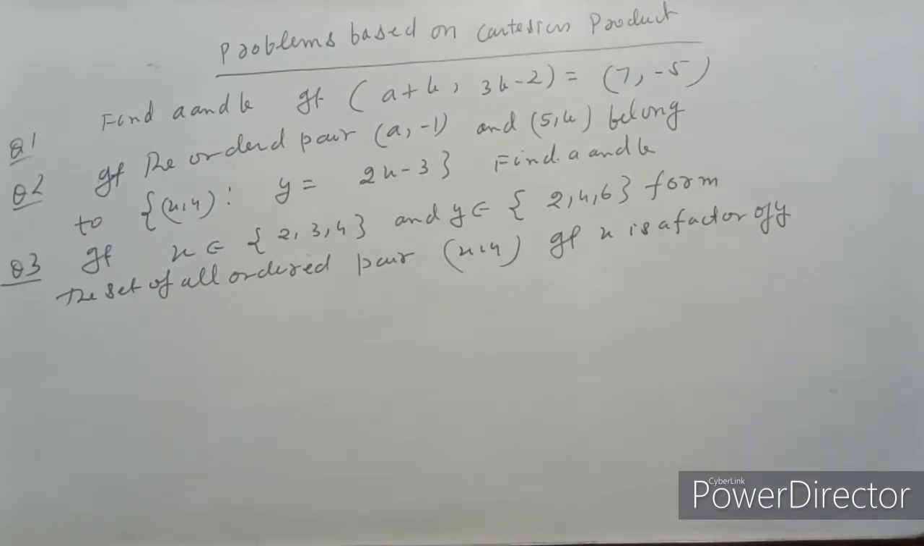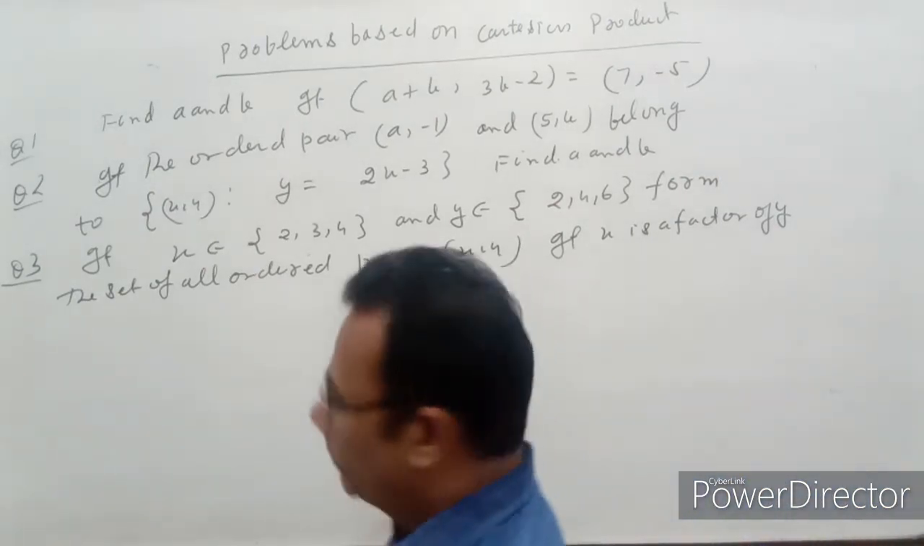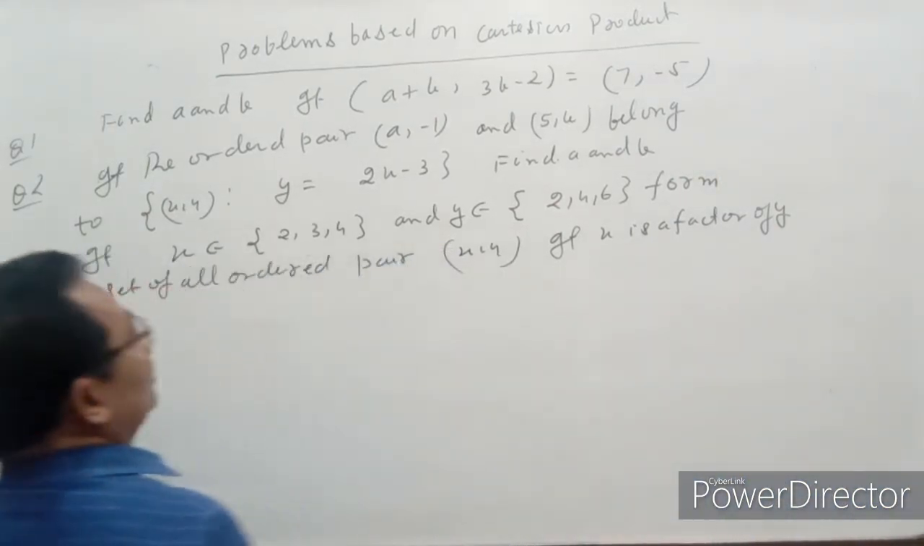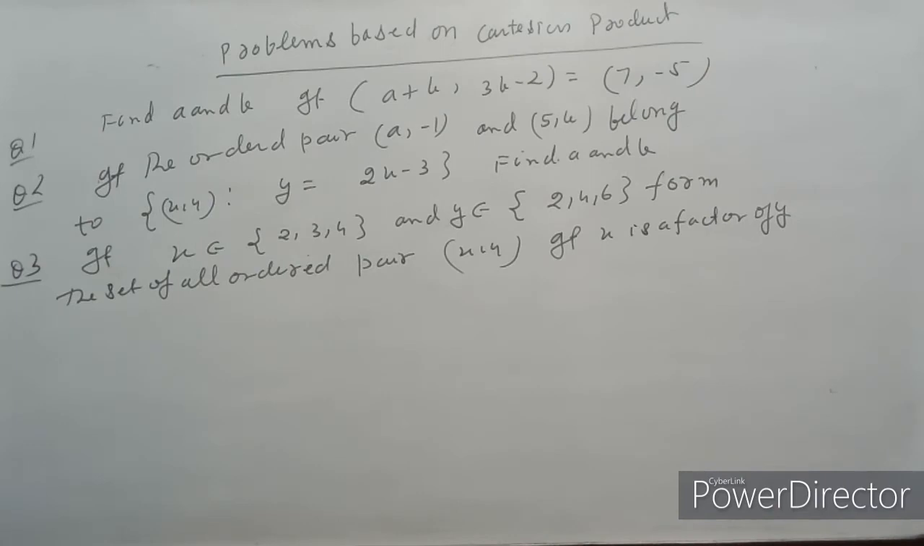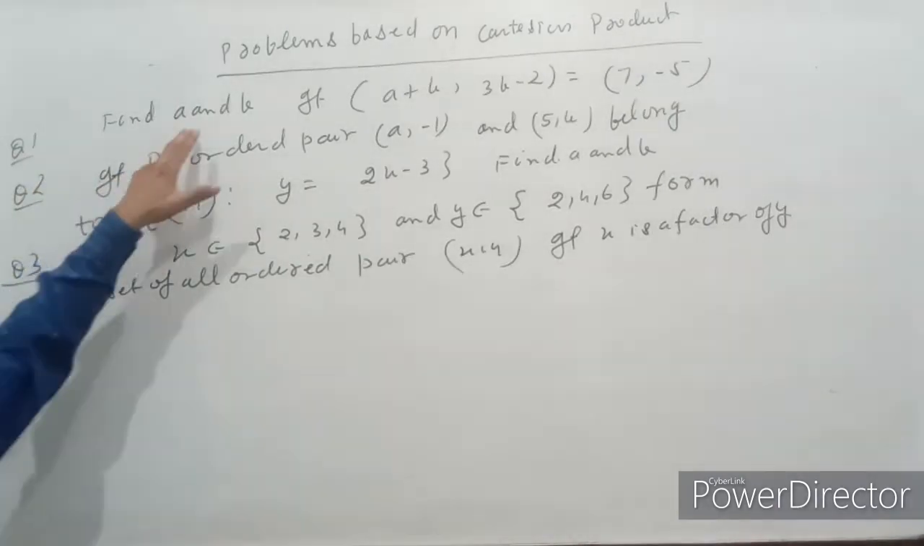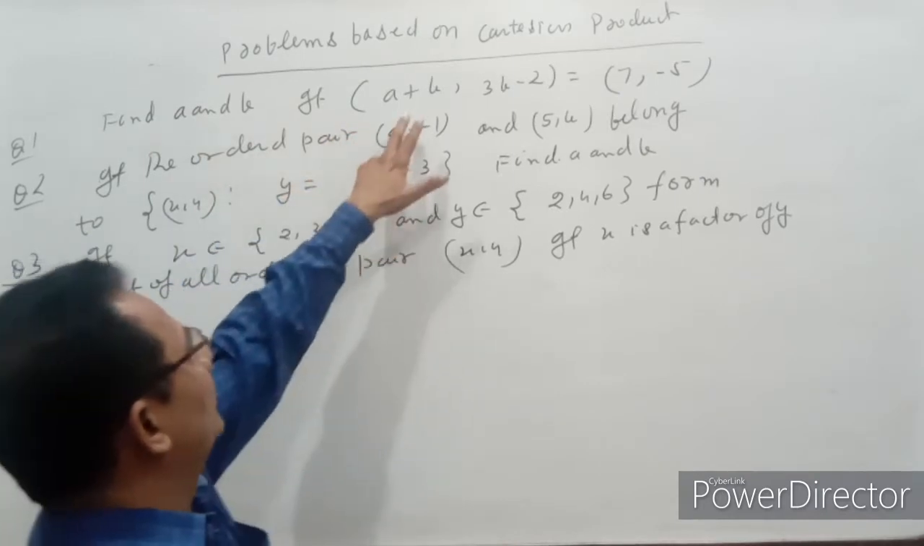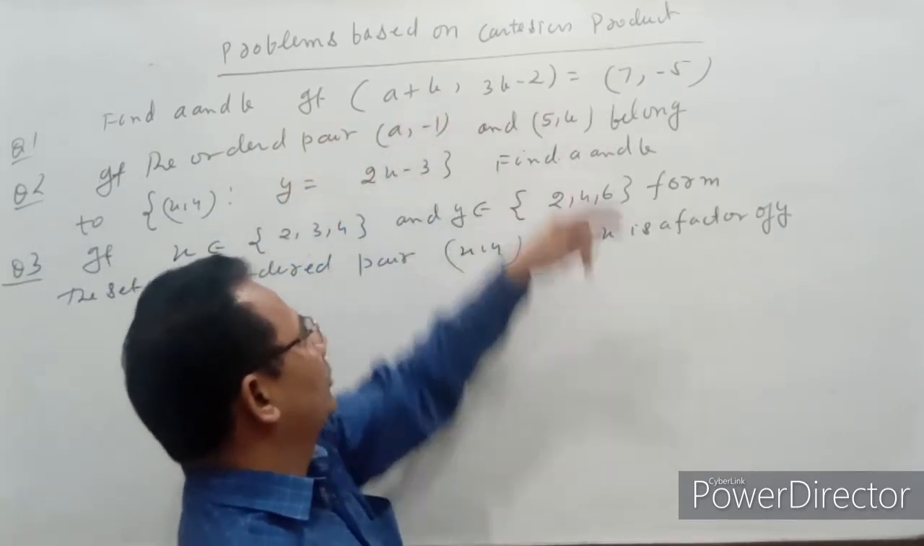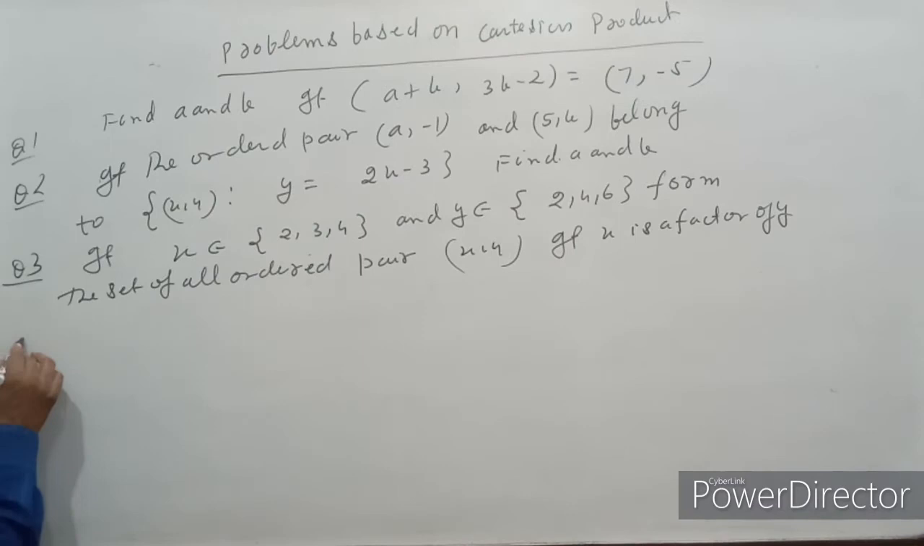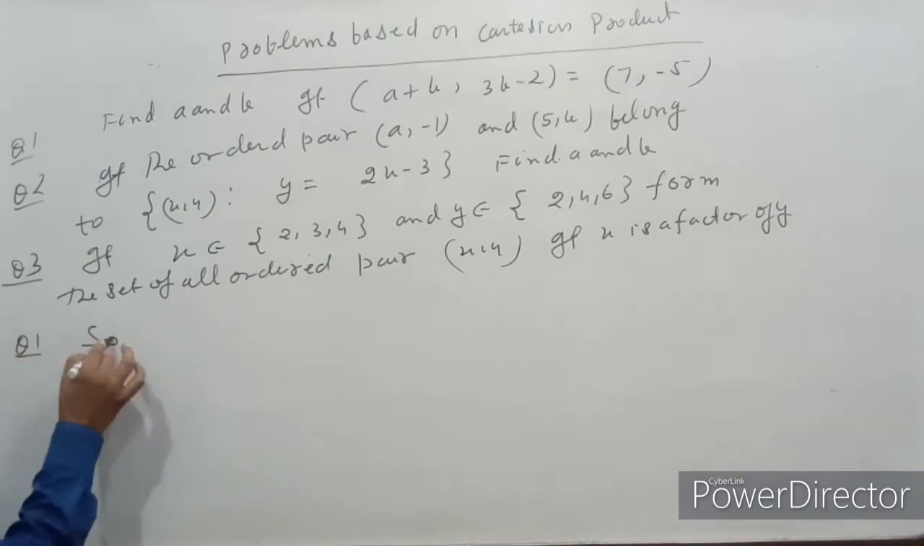Now we discuss problems based on the ordered pair and the Cartesian product. Question number 1. Find the value of a and b if the ordered pairs are equal. So, solution of question number 1.